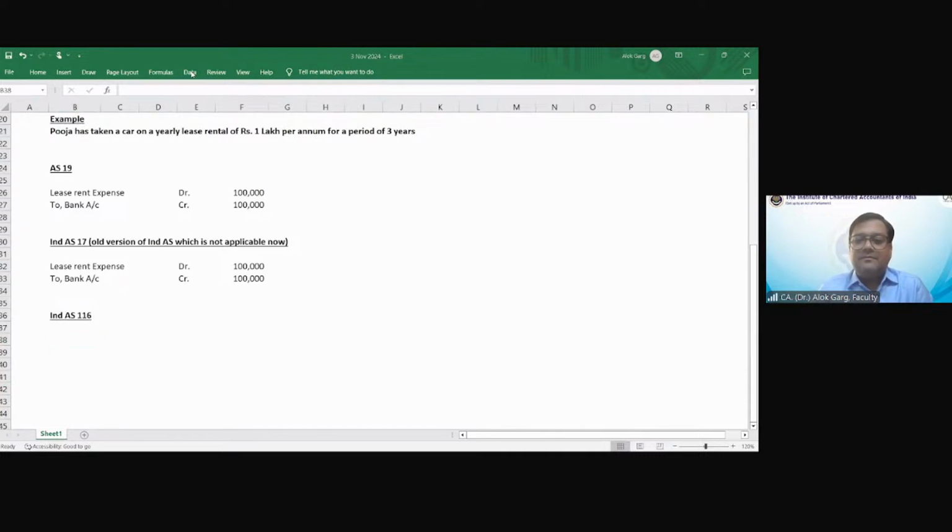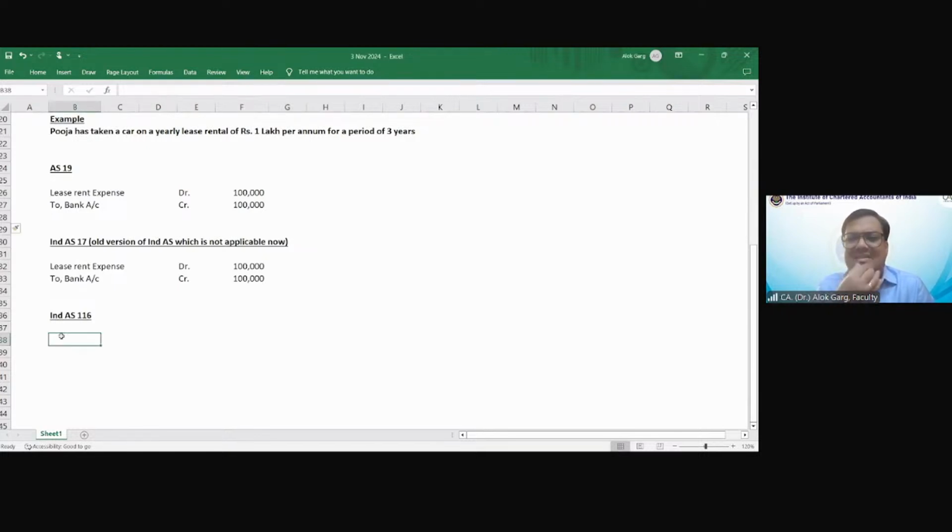Recognize asset and liability both. Recognize asset and liability, but at what value? How to recognize? So let's take an example. The accounting entry is pretty simple, finance lease asset to finance lease liability.